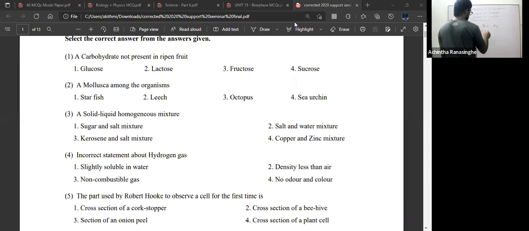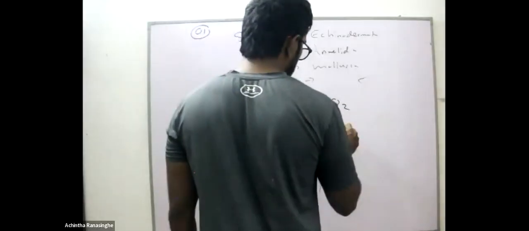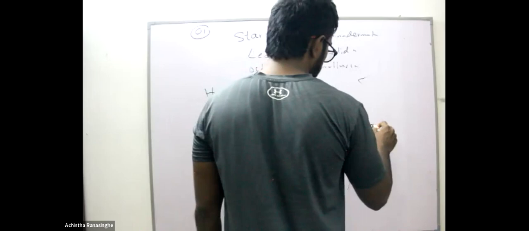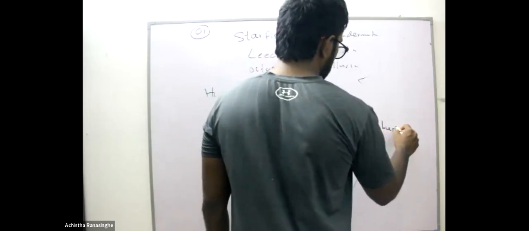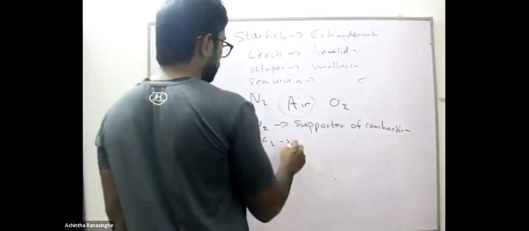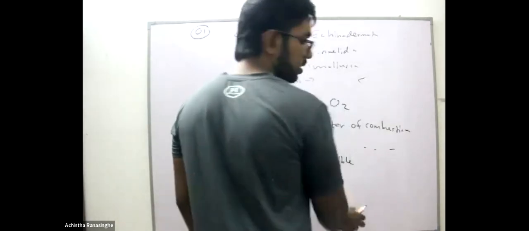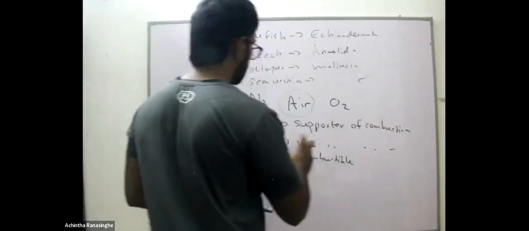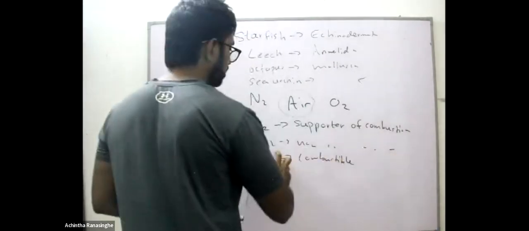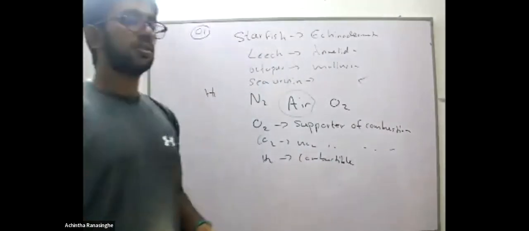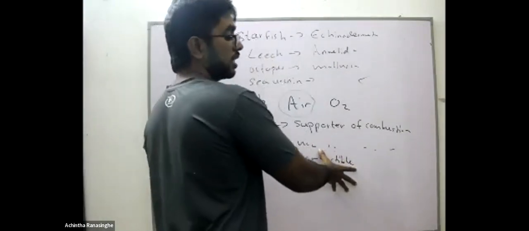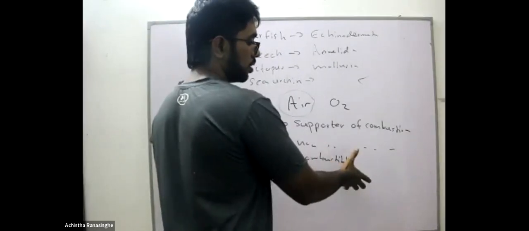Oxygen can support combustion. When oxygen is there, we can ignite. You can give a flame. Support of combustion. CO2, non-support of combustion. Hydrogen is a combustible gas. So that is the thing that you need to remember. Oxygen is support of combustion, carbon dioxide is non-support of combustion, and hydrogen is a combustible gas. Combustible gas means when hydrogen is introduced to a glowing splinter, we can hear a pop sound.